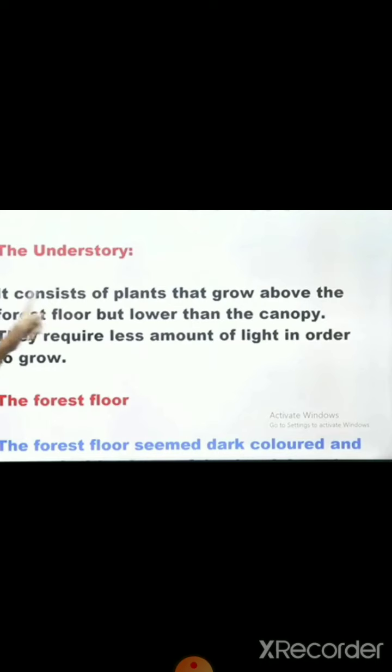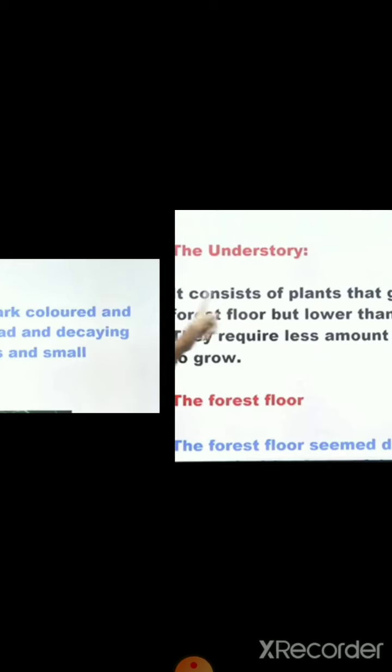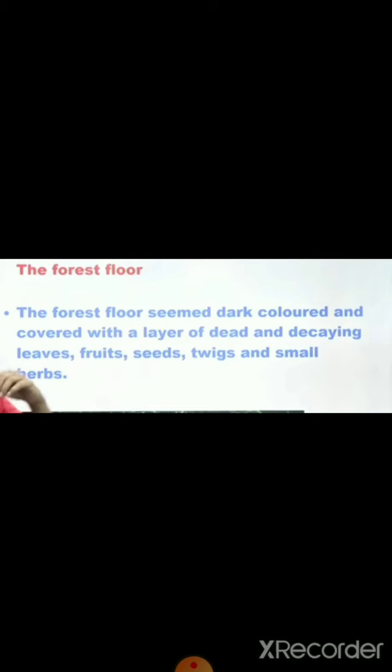Likewise, the roof of the tree, that is the roof of the forest, is known as the canopy, and below the roof of the forest is the understory, and the last part, which is the land area of the particular forest, is known as the forest floor. This much of the topic we have already discussed in the previous video lecture.